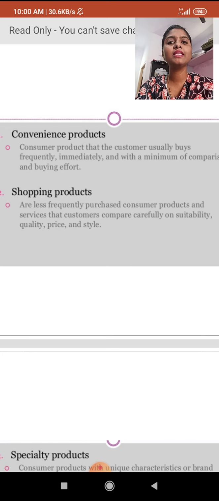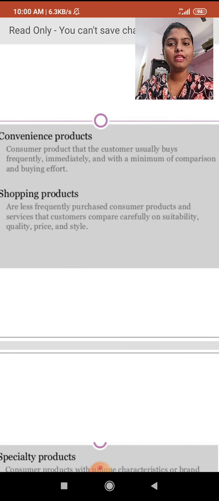We have completed convenience products. Convenience products are the ones we buy frequently, so we keep minimum comparison and minimum buying effort.